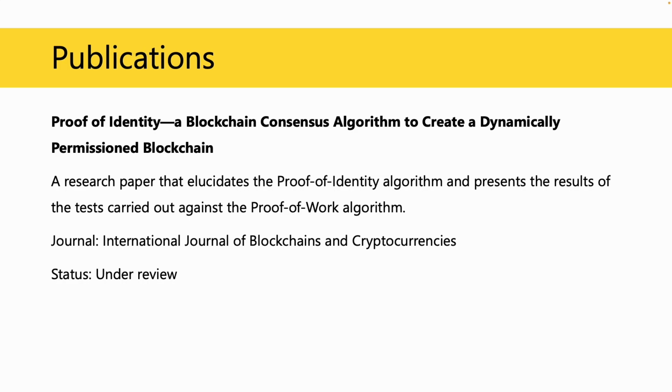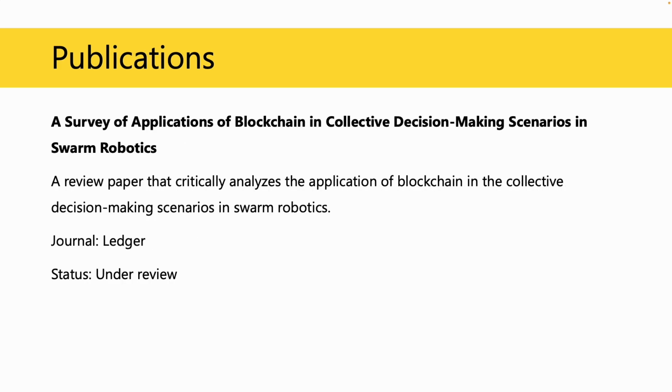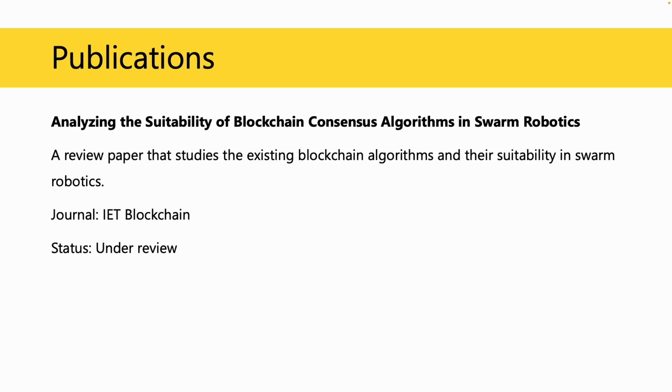A research paper that elucidates the proof of identity algorithm and presents the results of the tests carried out against the proof of work algorithm was written and submitted to the International Journal of Blockchains and Cryptocurrencies. This is also under review. A review paper that critically analyzes the application of blockchain in the collective decision-making scenarios in swarm robotics was written and submitted to the Ledger Journal. This is also being reviewed.